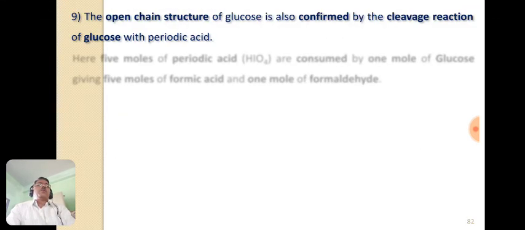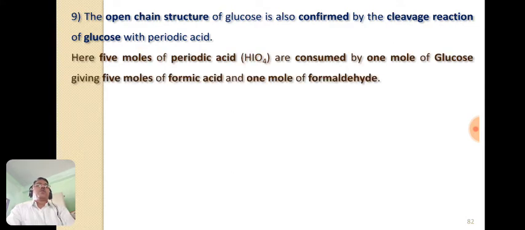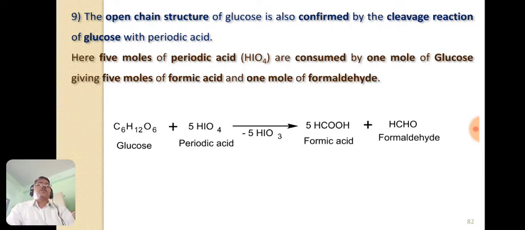The open chain structure of glucose is also confirmed by another test, the cleavage reaction of glucose using periodic acid. For the cleavage of the glucose molecule using periodic acid, 5 moles of periodic acid are required; one glucose molecule consumes 5 moles of periodic acid and forms 5 moles of formic acid and 1 mole of formaldehyde. Let us see the reaction.